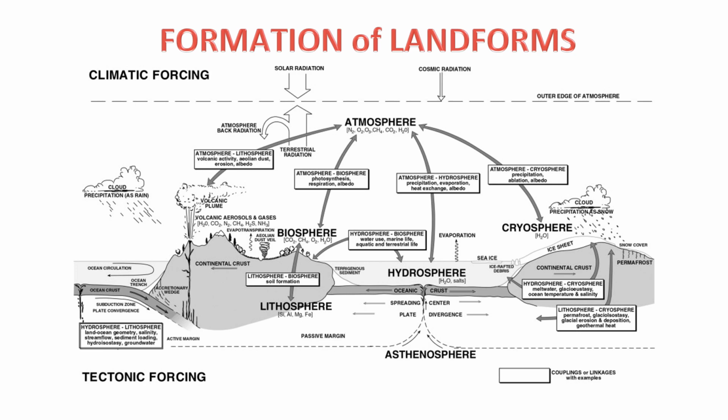8. Impact events. Craters, created by the impact of meteorites or asteroids. 9. Human activities. Anthropogenic landforms, cities, dams, canals, and other structures created by human activities. These processes often interact and overlap, leading to the diverse range of landforms observed on Earth. The geological history of a region and the ongoing interplay of these processes contribute to the dynamic nature of landscapes.